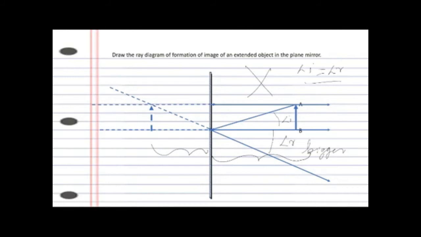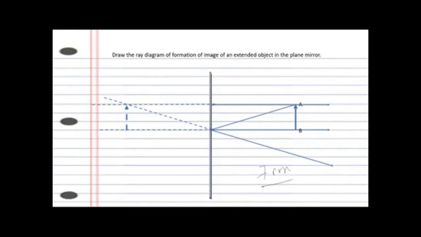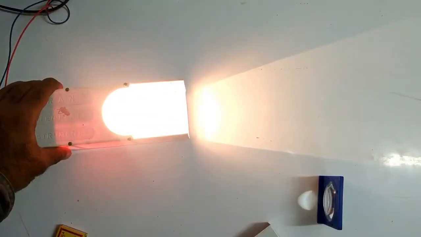What is the question? Draw the light ray diagram of formation of image of an extended object in the plane mirror, right? So what you are watching is a wrong diagram. For that you will not get the mark, and what you have to do is this diagram, both sides correct.